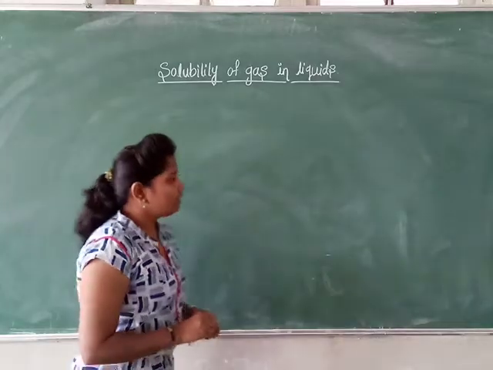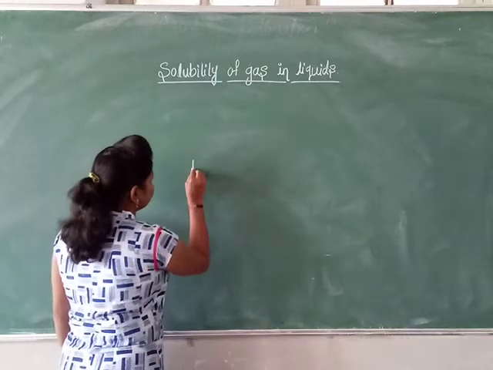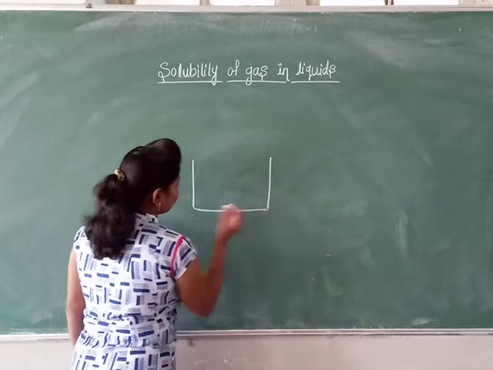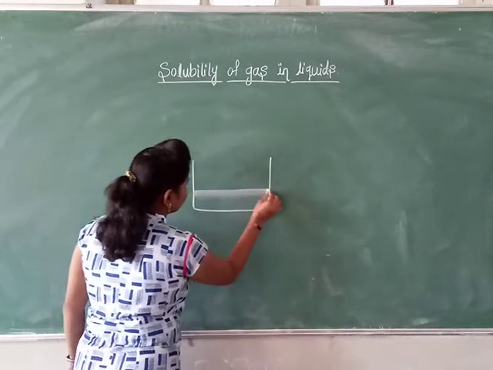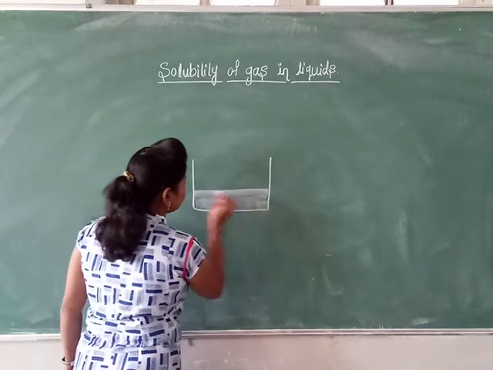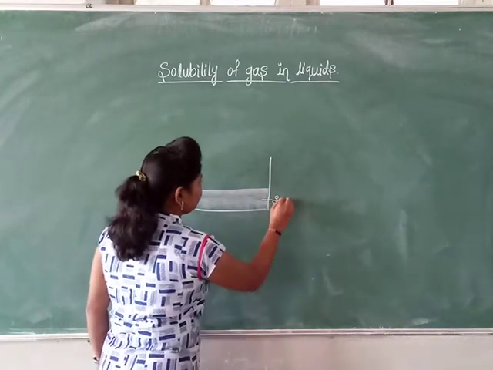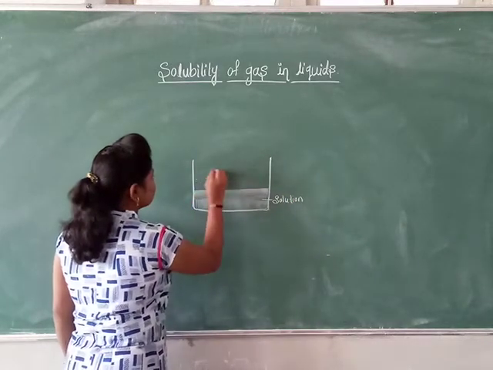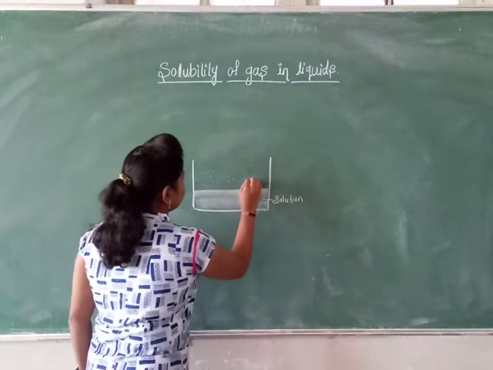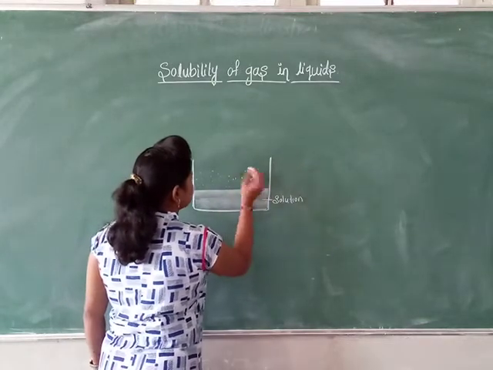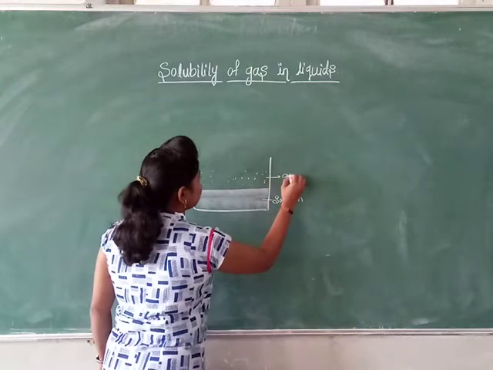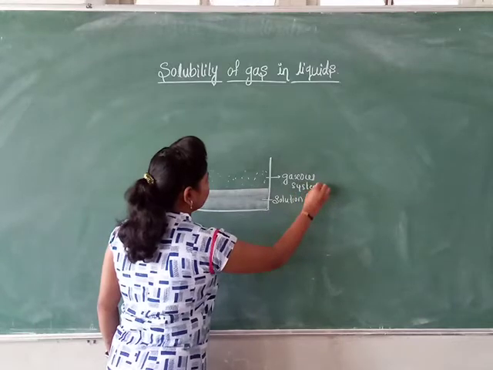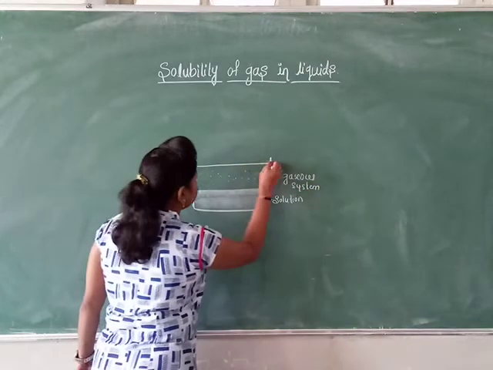Now let us consider one system, which contains the liquid solution at the lower part, and the gaseous system at the upper part, and this is the piston.